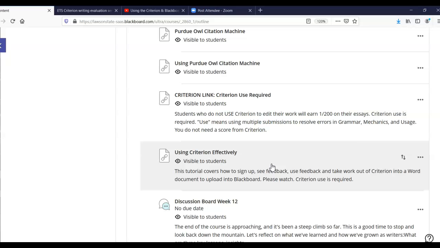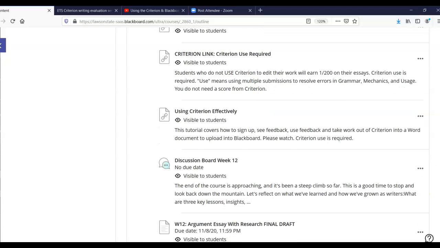But I still have students who are either not using Criterion at all or are simply submitting once to Criterion to get a score. If your essay is above 1,000 words, you will not get a score, but you don't need one. You need to resolve the errors that it finds for you in grammar, mechanics, and usage. So make sure you're using those.